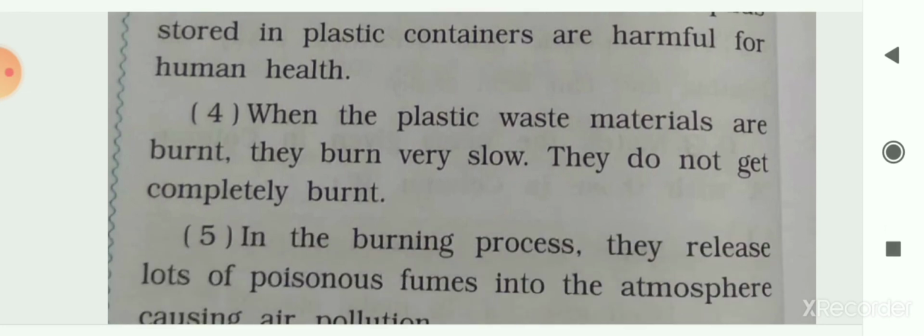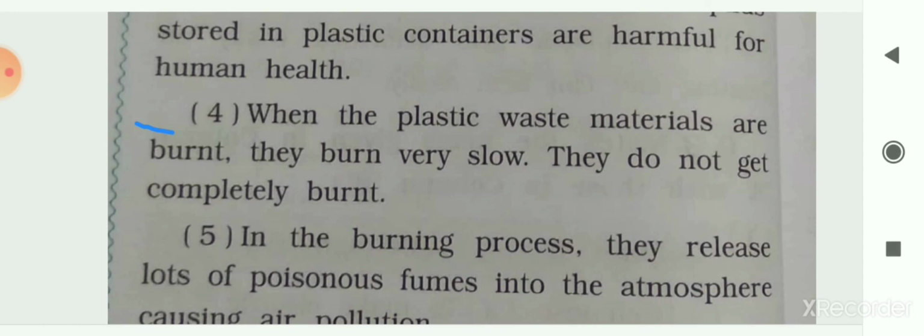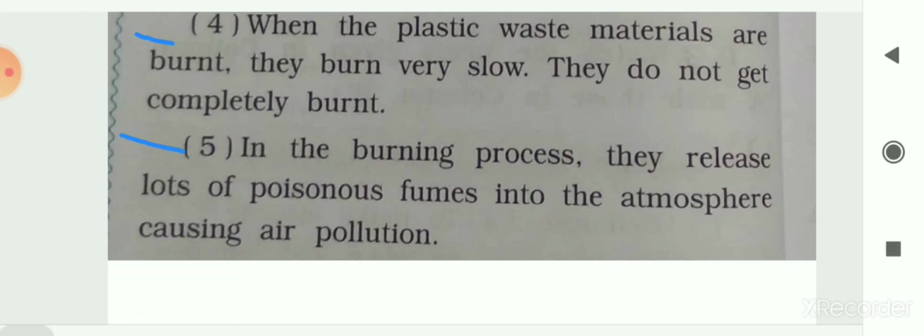The next is, when plastic waste materials are burnt, they burn very slowly and do not get completely burnt. If we think about burning plastic to dispose of it, this burning process is very slow, and it will not completely burn. Also, in the burning process, they release lots of poisonous fumes or smoke into the atmosphere, and as a result it causes air pollution.